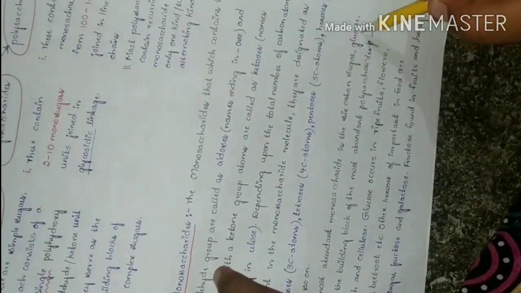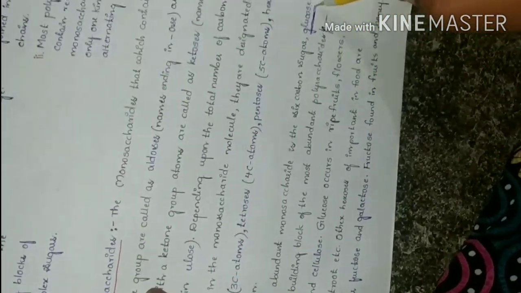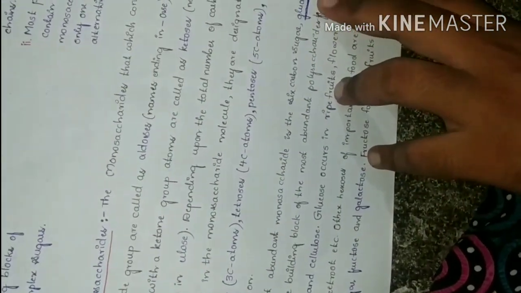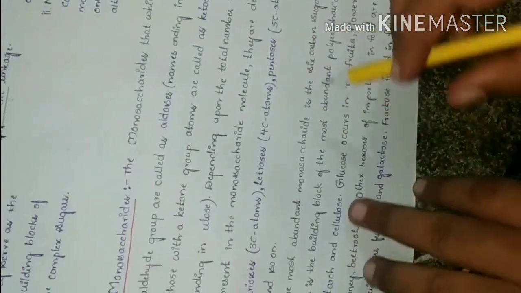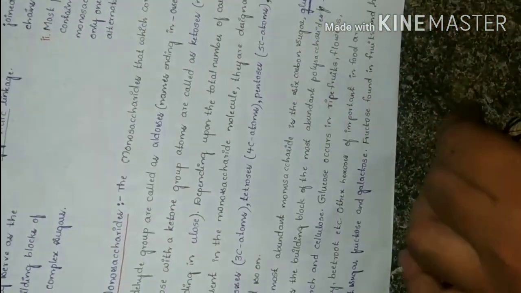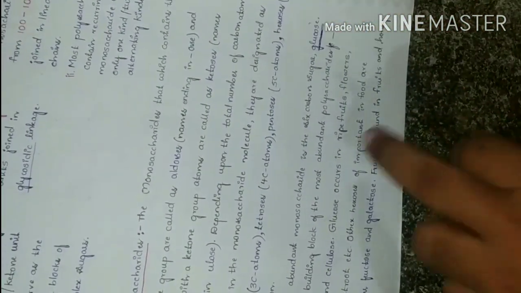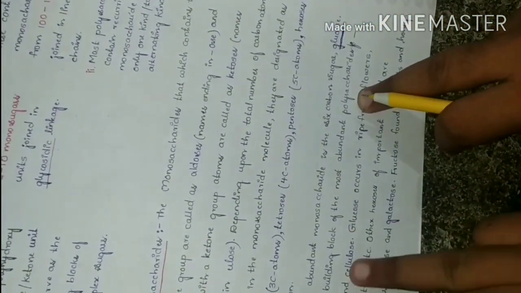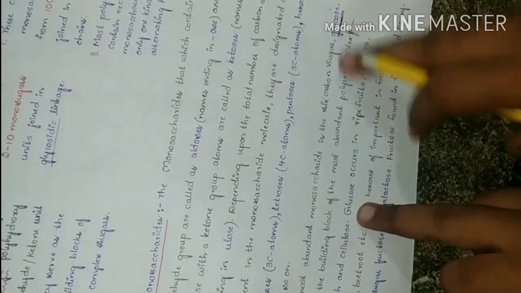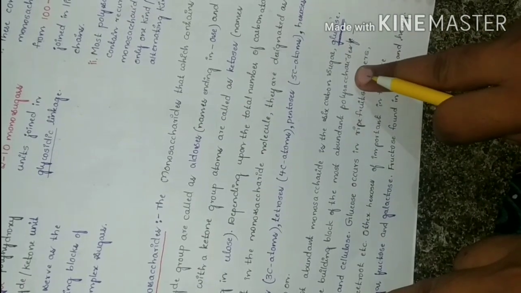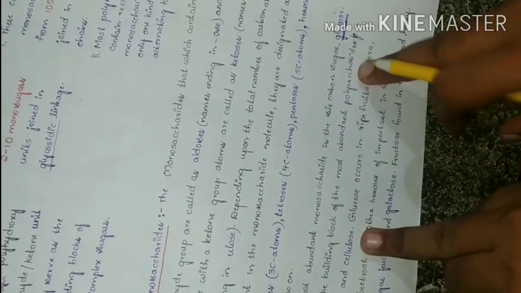It is the main energy source for us. Glucose is the main source of energy, and it is also a building block of many polysaccharides such as starch and cellulose.